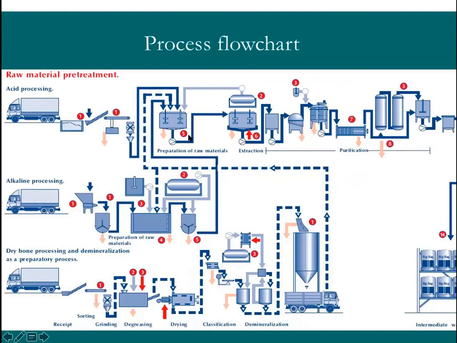Here the raw material is coming. It will go through pre-preparation of the raw materials. I told you that is the hide split. It will be cut into small pieces. Then it will be treated. Then it goes for the extraction. Then these are the purifications. That is, as I told you, evaporation, filtration, all that process, sterilization, all it goes. Then the alkaline process. This is again used for the bones and the bovine hides. The hide split is taken and cut into small pieces, and bone chips are formed. Then the bone goes for the ossein preparation. Then the process continues as above. So this is how the steps go on.